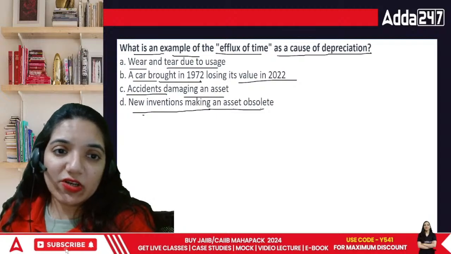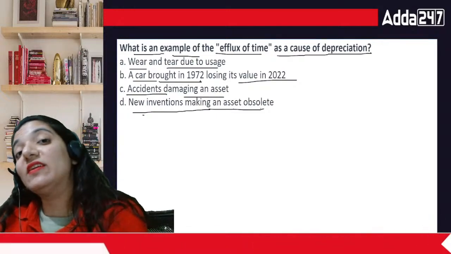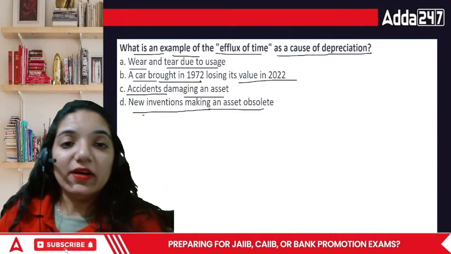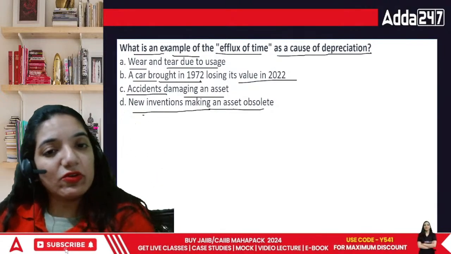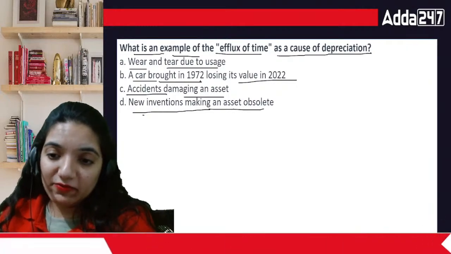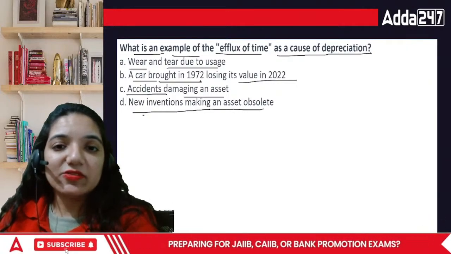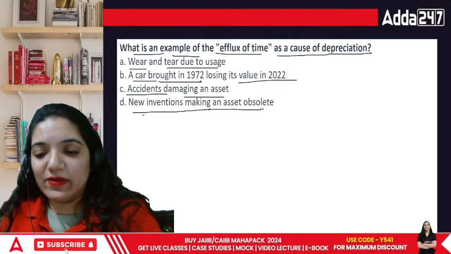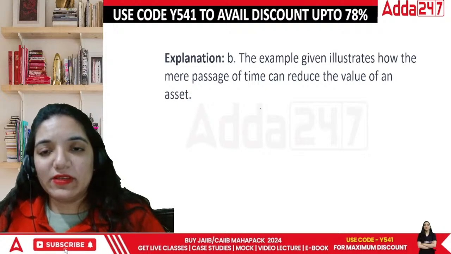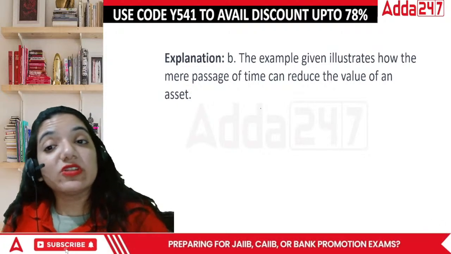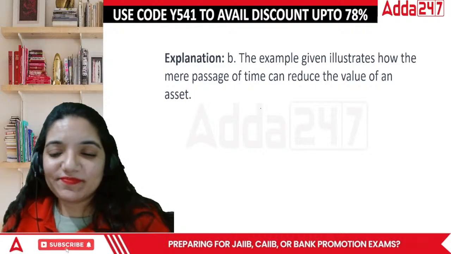Though if it's a vintage car, obviously the value is going to increase. But again, that is a part of market value. That is not a part of your regular usage. When we're talking about regular usage, obviously the value has declined. But a vintage car is a win-win situation, right? The example given illustrates how the mere passage of time can reduce the value of an asset.